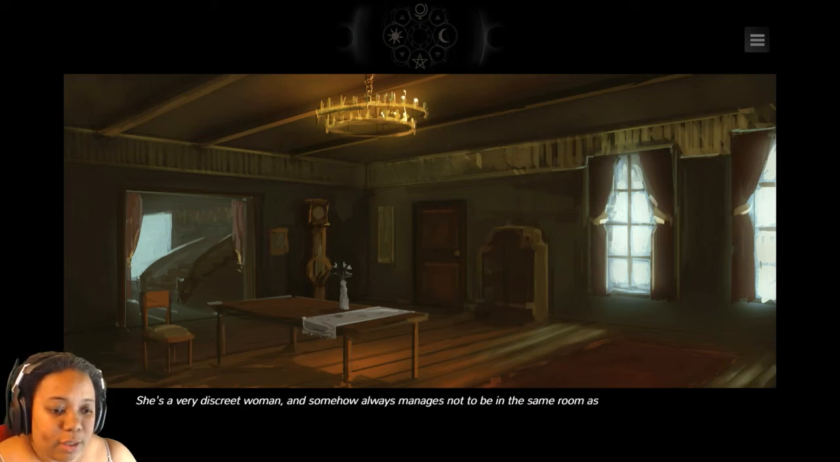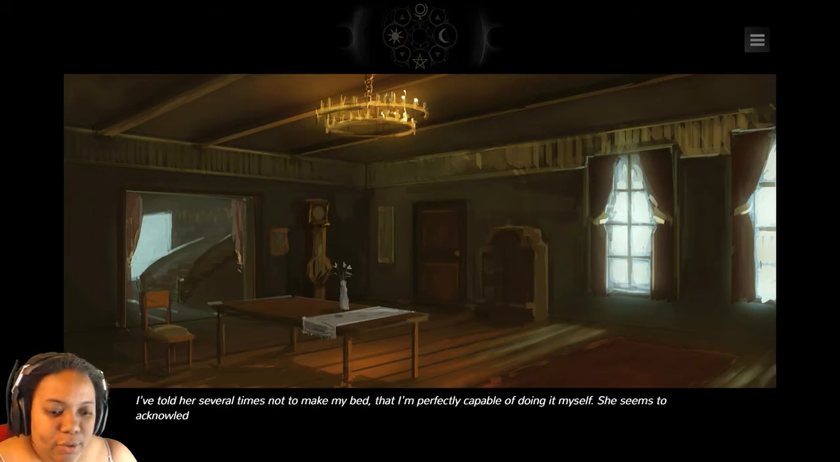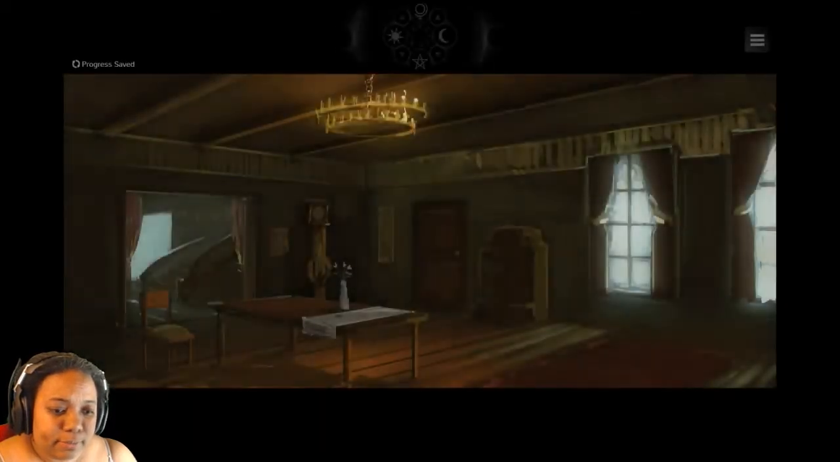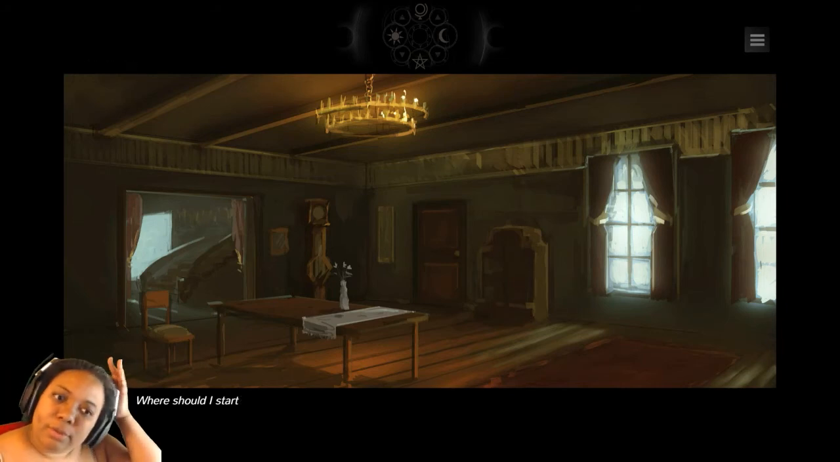She's a very discreet woman, and somehow always manages not to be in the same room as me. If I leave the kitchen for a while, to take a shower for example, when I come back, I always find out that leftovers of my breakfast have been put away, the table's been cleaned up, and the dishwasher is gently humming. I've told her several times not to make my bed, but I'm perfectly capable of doing it myself. She seems to acknowledge, but keeps making it the next morning anyway. So I guess you might enjoy a friendly visit. Where should I start?